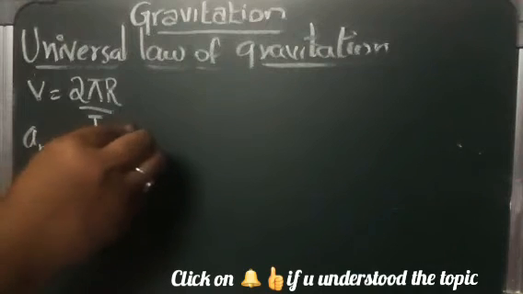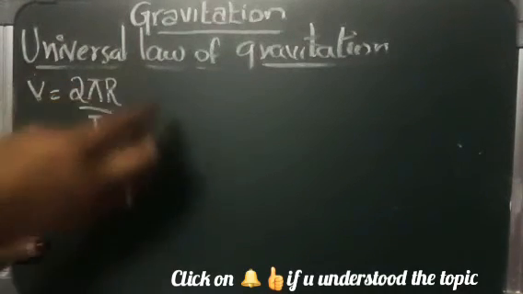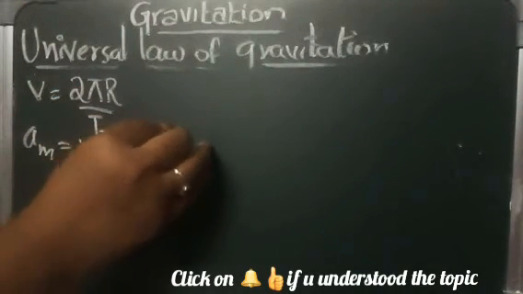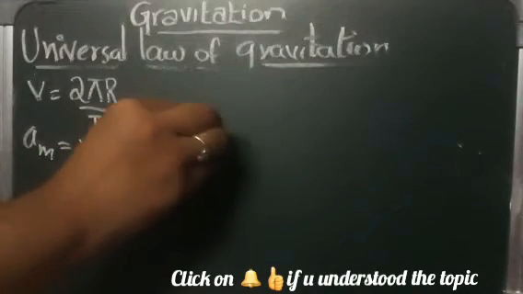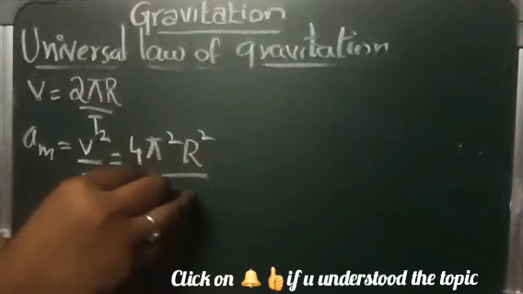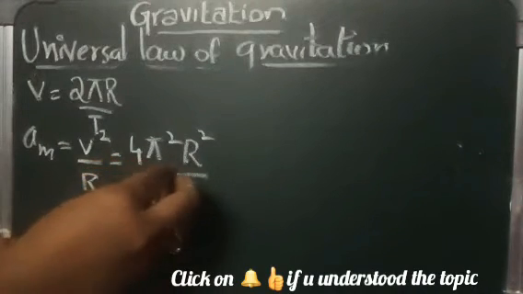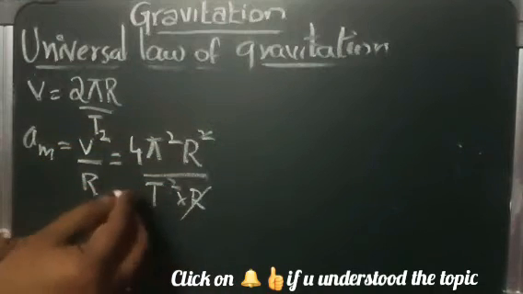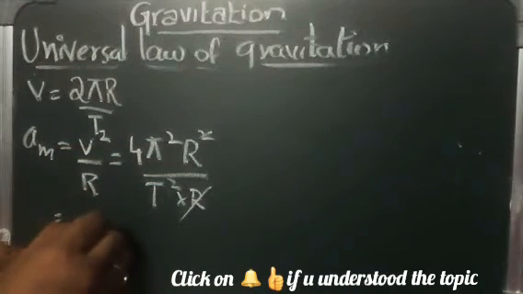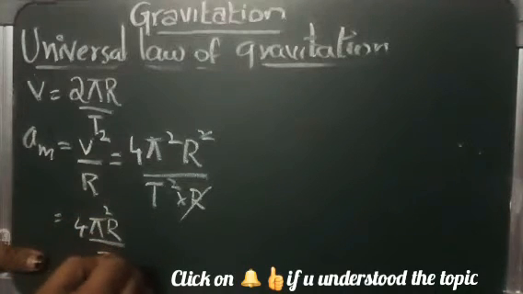That is nothing but 4 pi square r square by t square into r. One r gets cancelled and you will get 4 pi square r by t square.